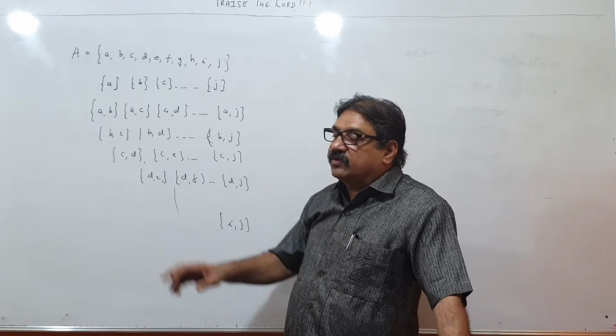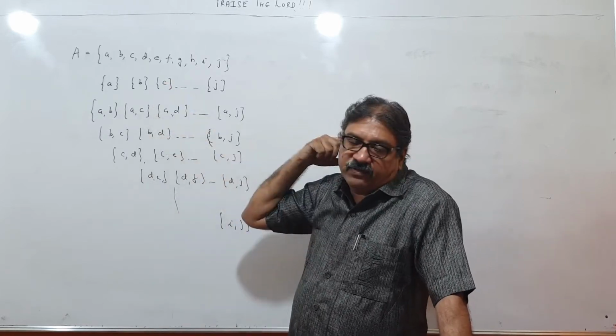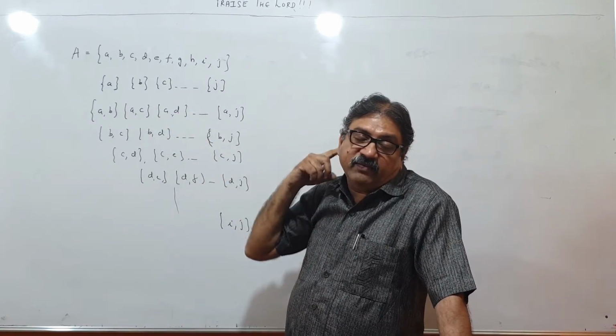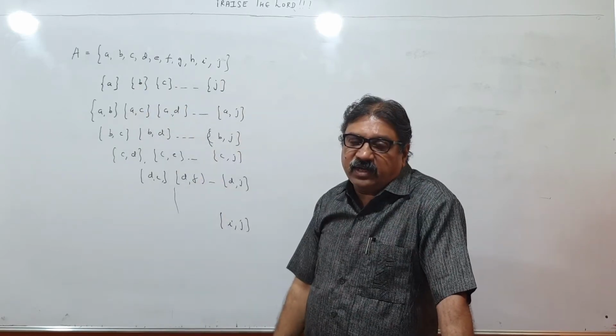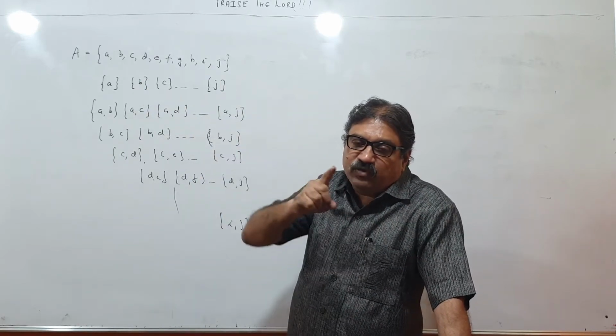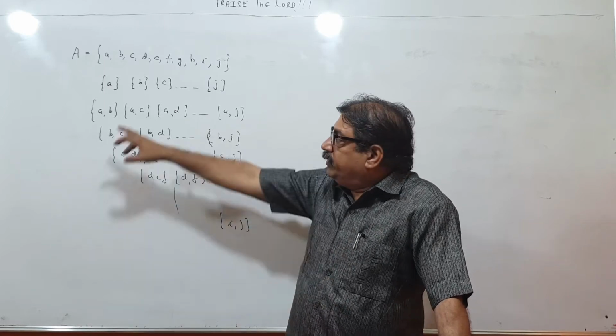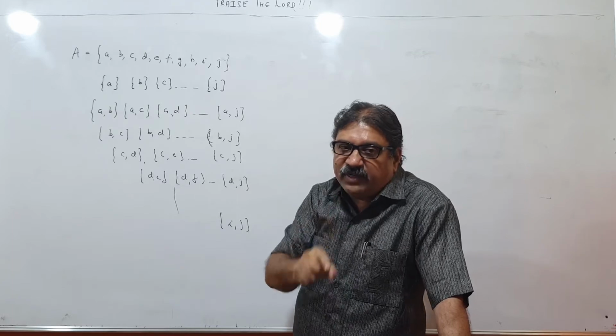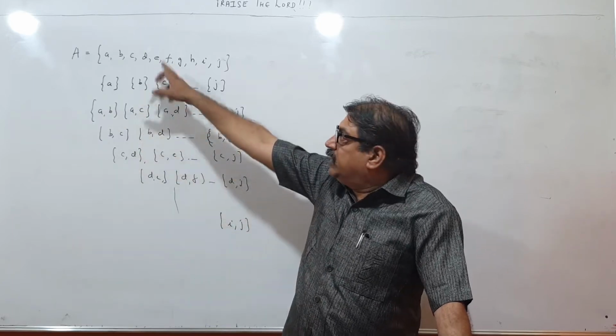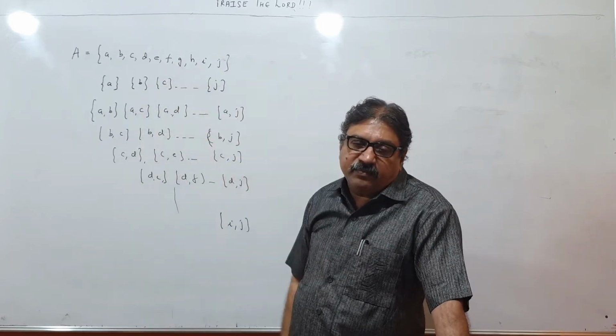Understand, children, when I want subsets containing only one element, out of the 10 elements given to me, I choose any one element to make a subset at a given time. To make a subset containing one element, I will take one element at a time from all the 10.